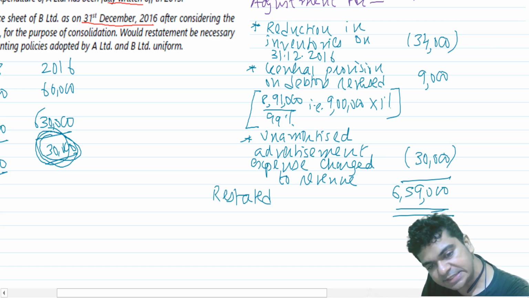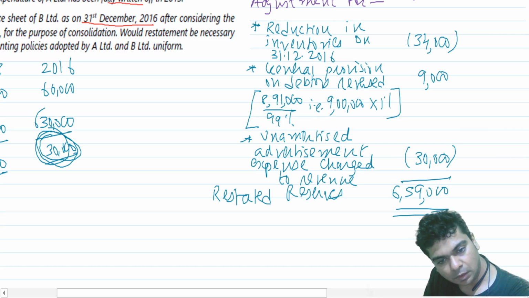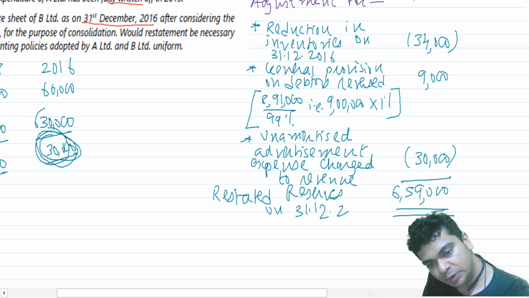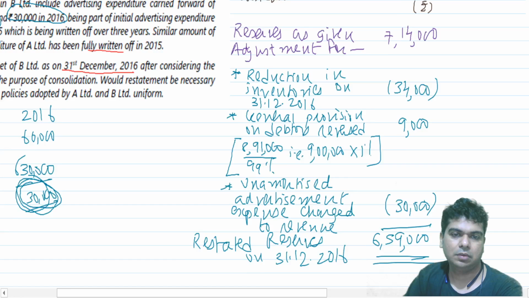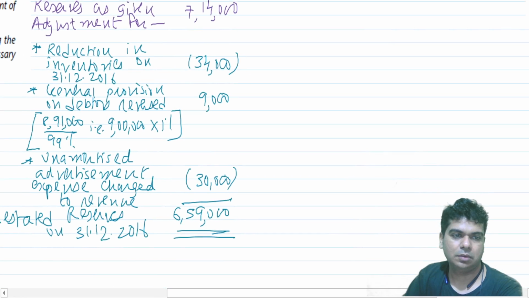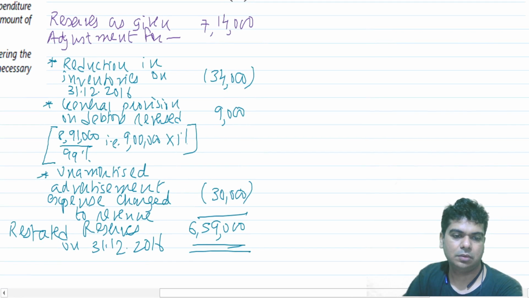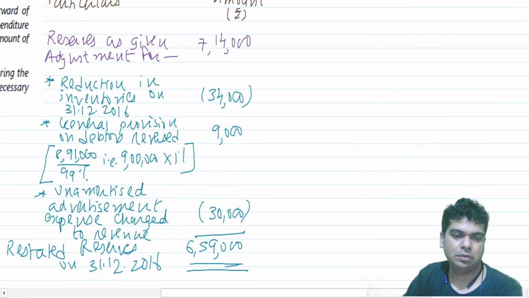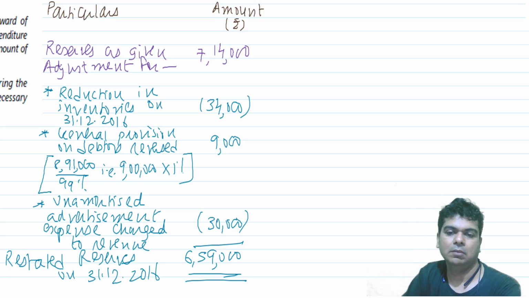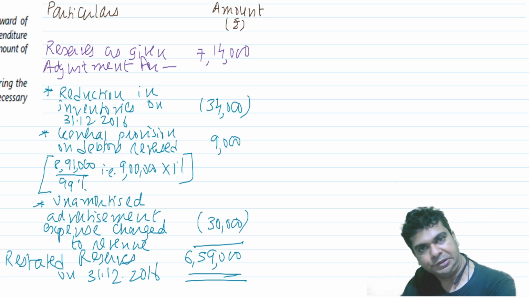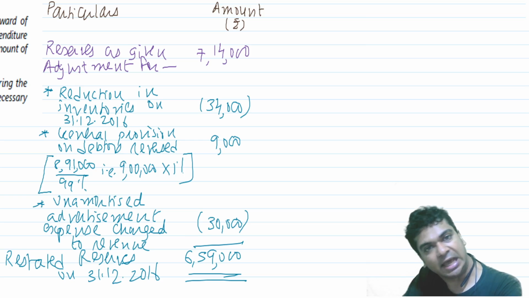This is our restated results on 31st December 2016. So when we prepare the redrafted balance sheet, we will be now showing the reserves at 6,59,000.